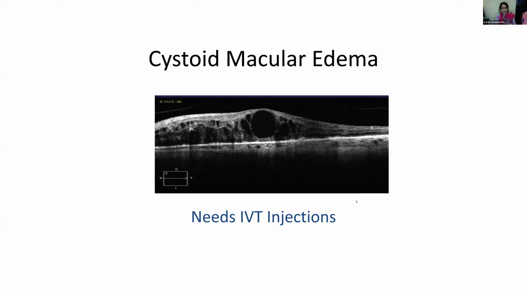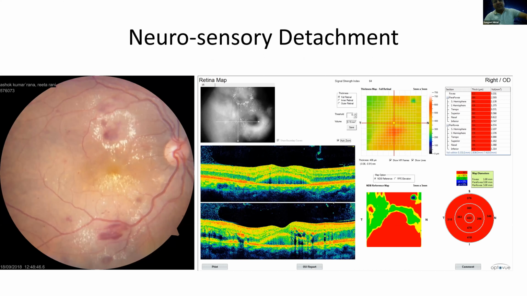We'll continue. So the next type of macular edema in diabetes which we see is neurosensory detachment. You can see it sometimes, and again these patients need intravitreal injections. These neurosensory detachments are not unlike CSR. You won't be able to distinguish them on fundus imaging directly, but you can make out these neurosensory detachments on OCT. So the value of OCT is very high in these cases.